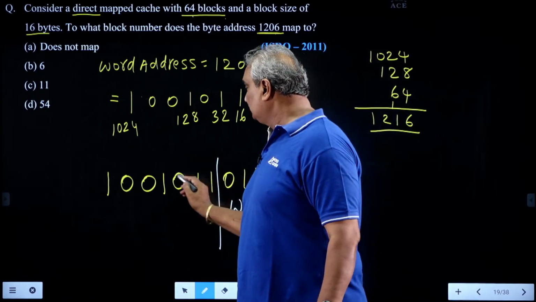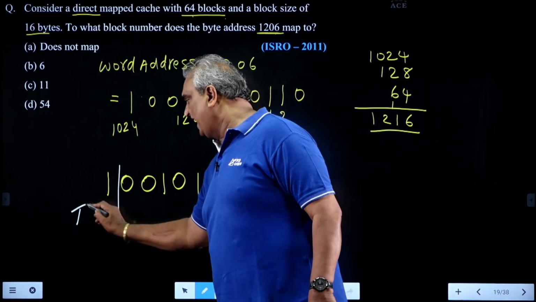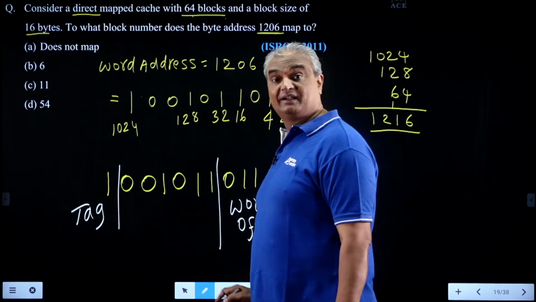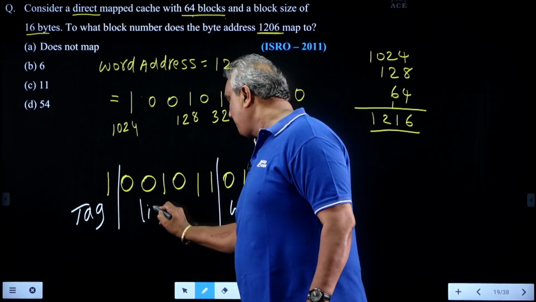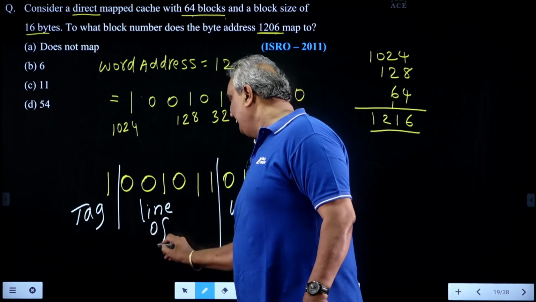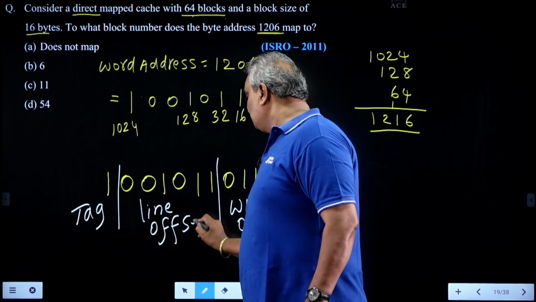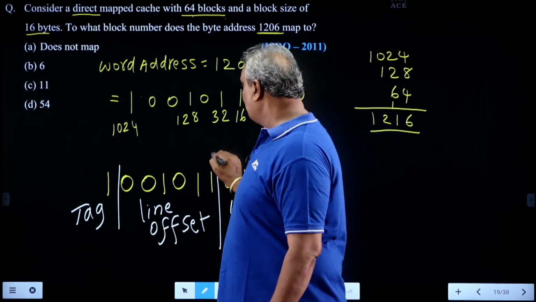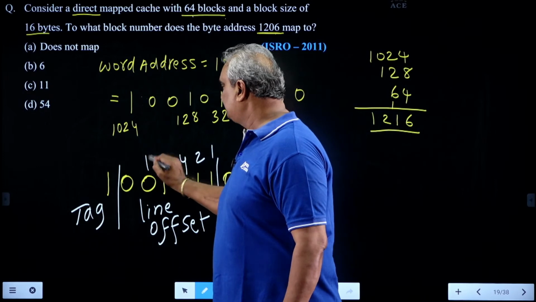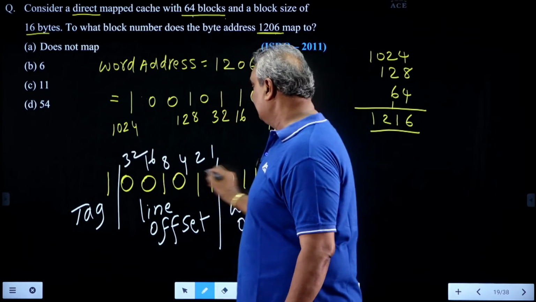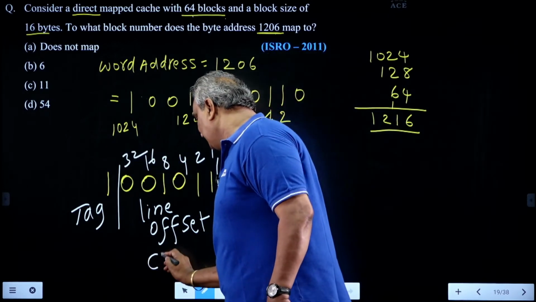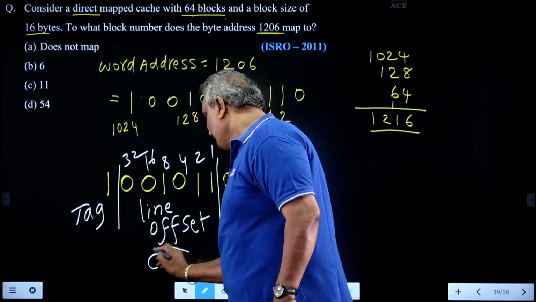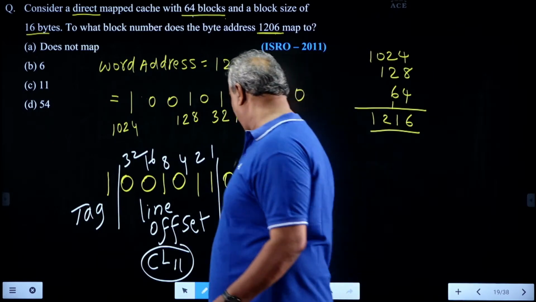Now the next 6 bits are the cache line offset, and the left side ones are the tag. 6 bits are required to select one of the 64 lines. Its decimal value is 8 plus 2 plus 1, which is 11. So it is cache line 11. So the answer is 11.